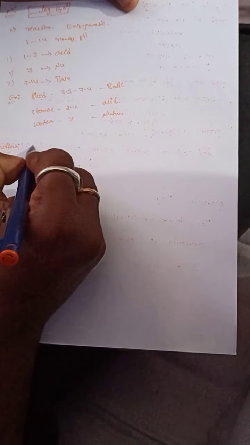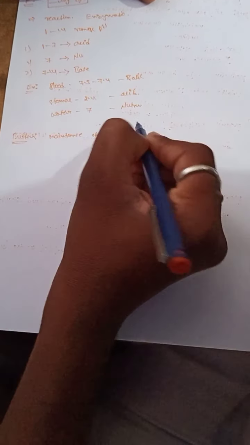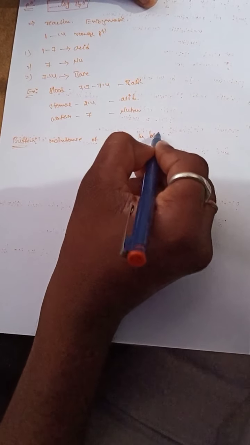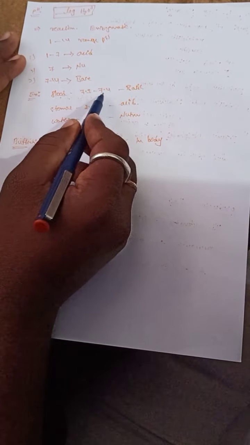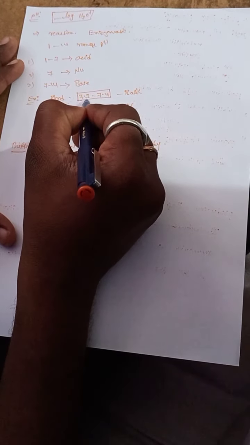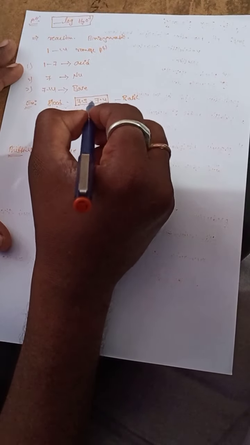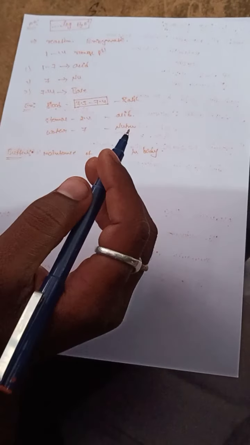So what is a buffer? The maintenance of pH value in the body is known as a buffer. For example, the blood pH value of 7.3 to 7.4 is maintained by the buffer. In case of any change in the pH value, we add the buffer to the particular solution to maintain the particular pH value.